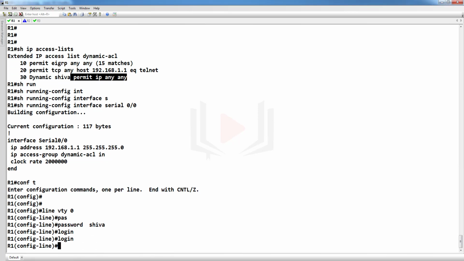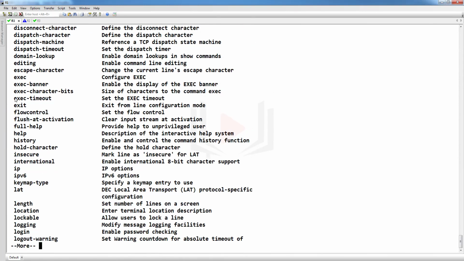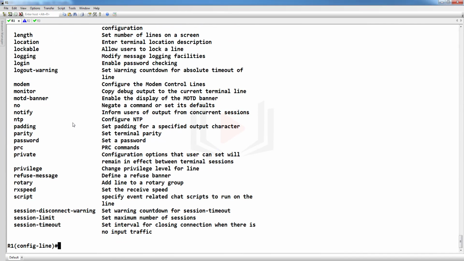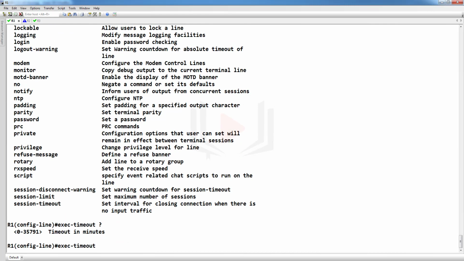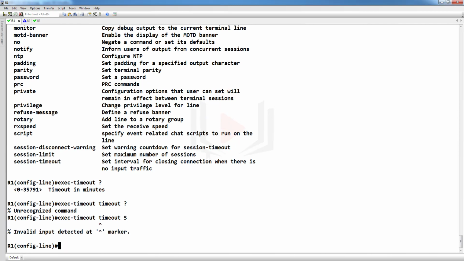Then we have to put a command, what? We are forgetting something.